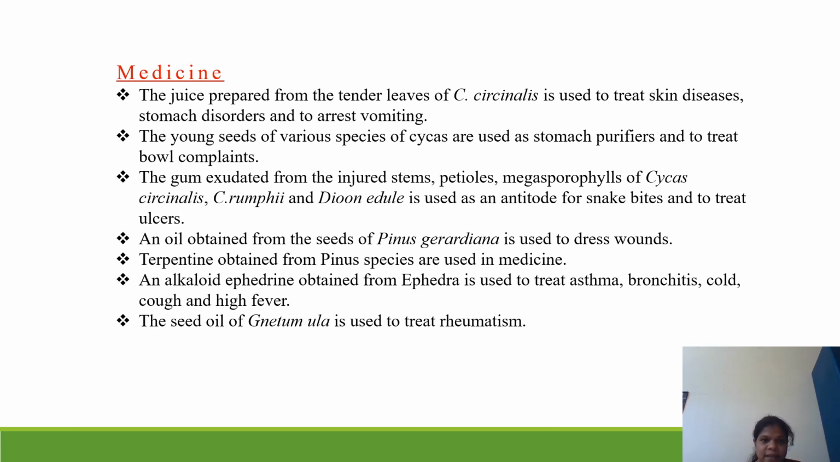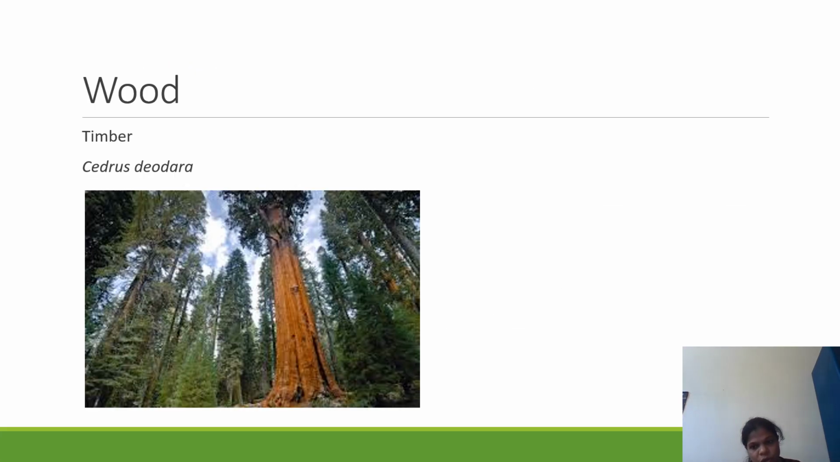Next, medicines. The juice prepared from the tender leaves of Cycas revoluta is used to treat skin diseases, stomach disorders, and to arrest vomiting. The young seeds of various species of Cycas are used as stomach purifiers and to treat bowel complaints. The seeds of Gnetum ula are used to treat rheumatism.